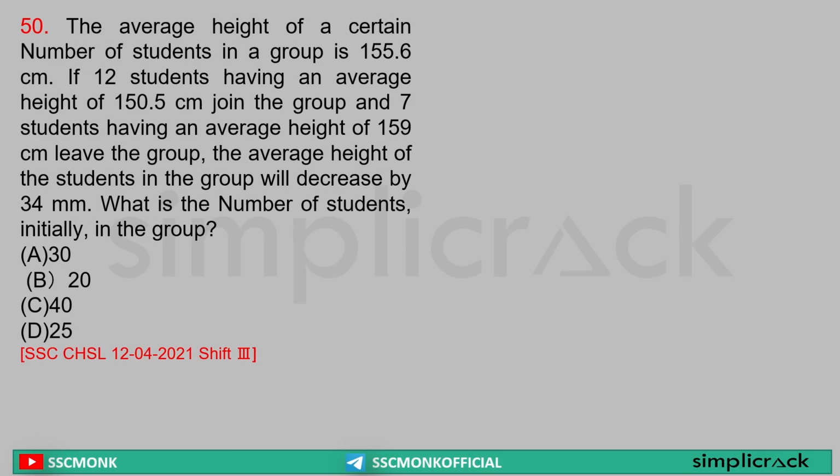Next. The average height of a certain number of students in a group is 155.6 centimeter. 12 students having an average height of 150.5 centimeter join the group, and 7 students having an average height of 115 centimeter leave the group. The average height of the students in the group will decrease by 34 millimeter. What is the number of students? It is a basic question. You have to do it as homework. Nothing over here. Simple calculation.